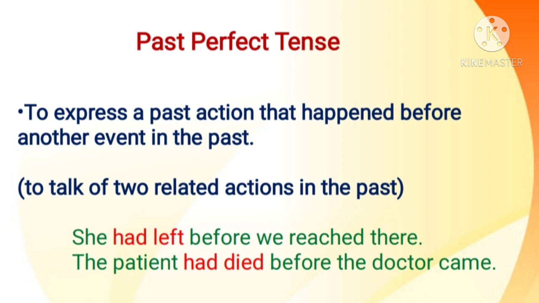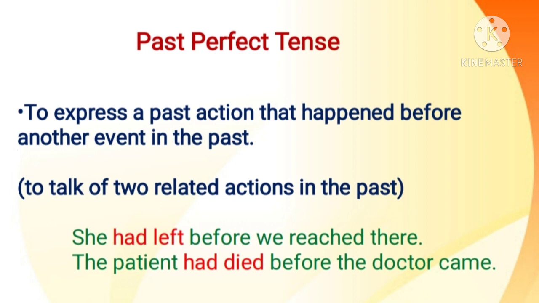So to express or to denote the first action, we need to use past perfect tense. So the first action here is she left. We have to denote it in past perfect tense, so we write she had left. And the second action is we reached. We can use simple past tense to denote the second action.